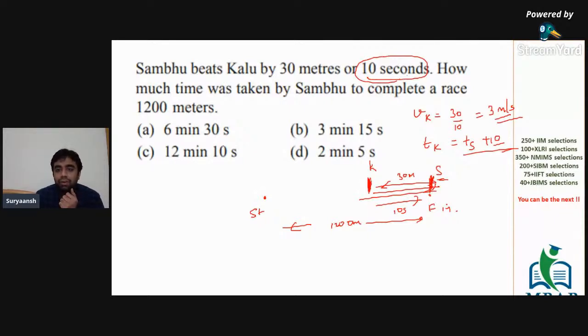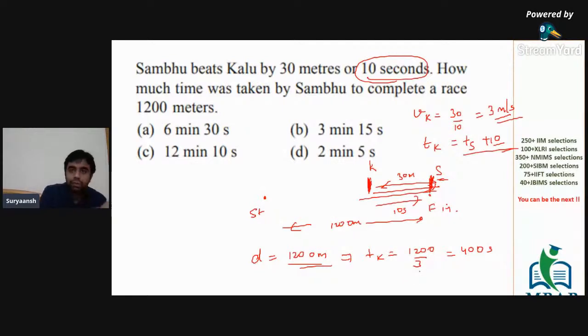Now the total length of the race is the total distance that each of them travels, that is 1200 meters. Now, Kalu is traveling at 3 meters per second. So the total time that Kalu takes, Tk, would be just 1200 divided by 3, which is 400 seconds.